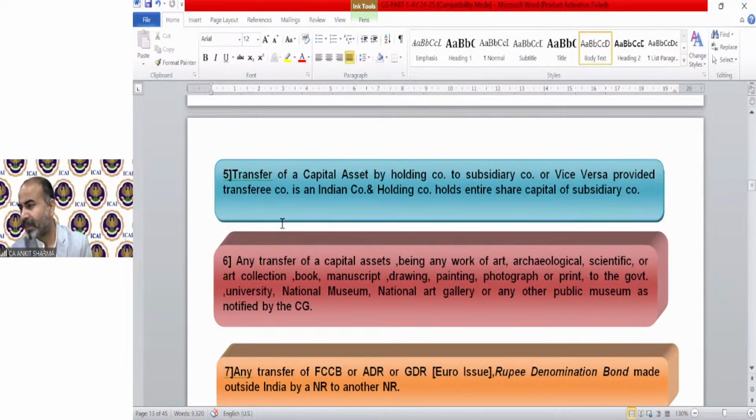Next is Neha Saxena, asking: sir, if any assessee donates some percentage of income, then is it a transfer or not? Money donated is a donation. That is not a capital asset, so that is not going to fall under the capital gain chapter. Fine, that will be under the income from other sources concept.